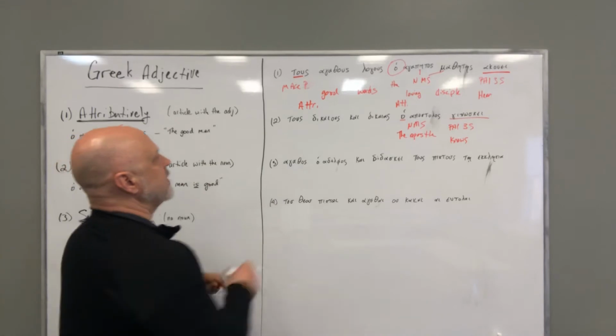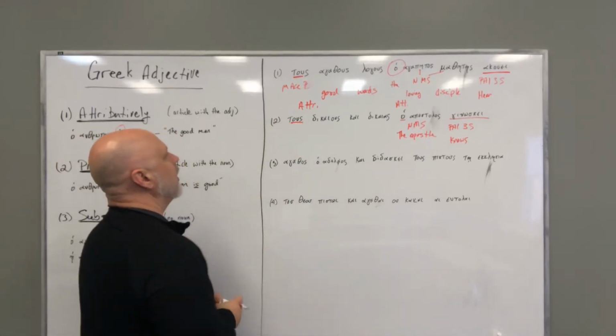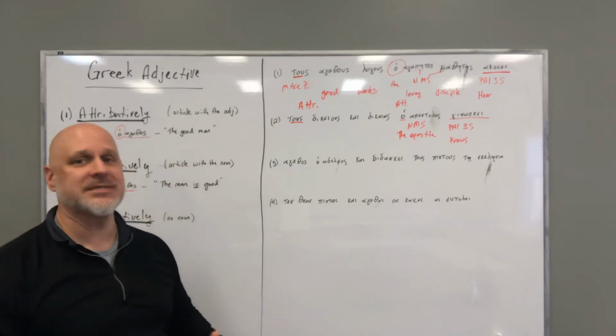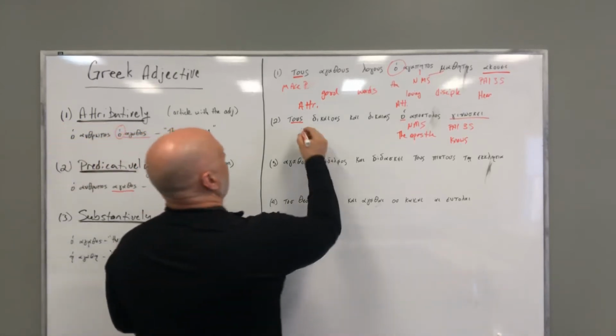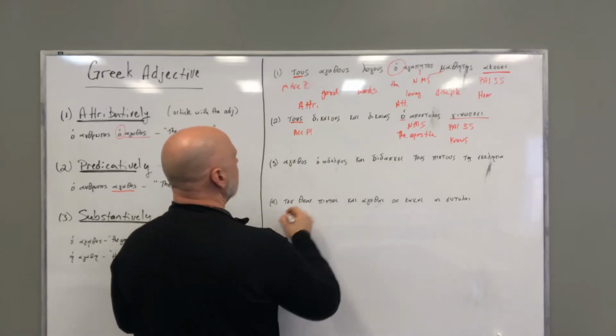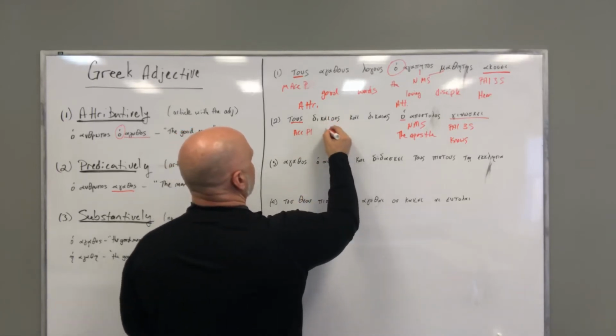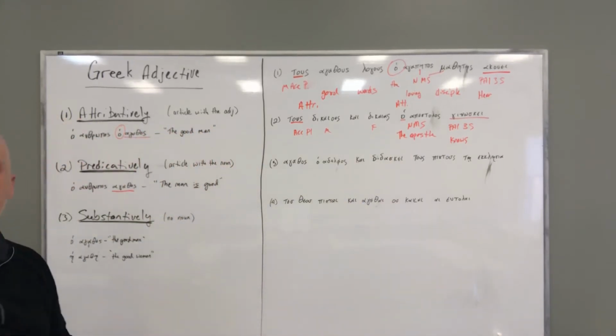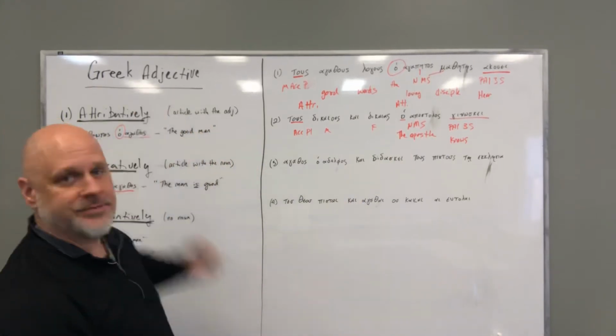Once again, I see tous, and my omicron upsilon sigma ending tells me this is accusative. And so I have accusative, this is plural, and I have a masculine and I have a feminine adjective.